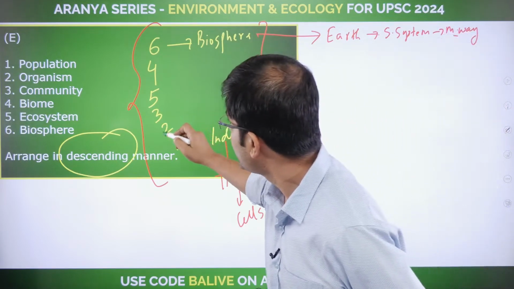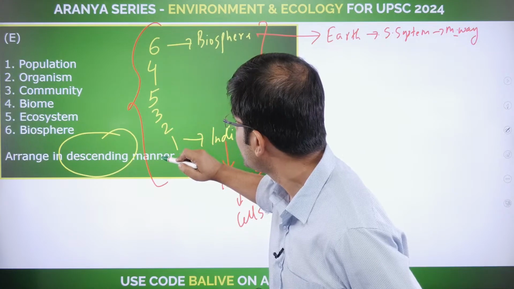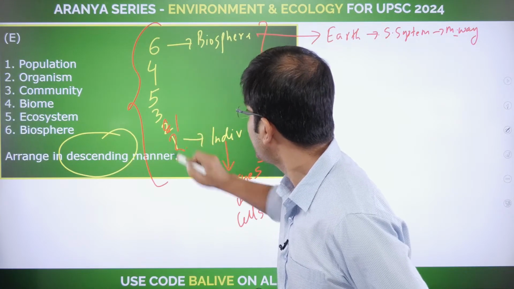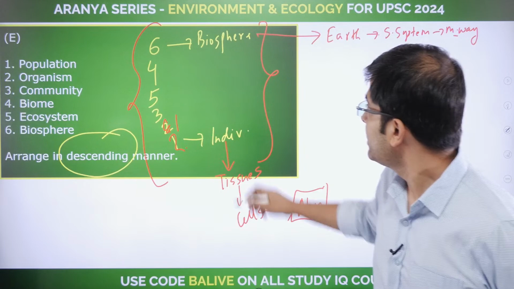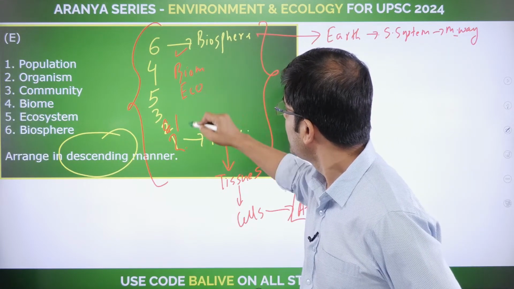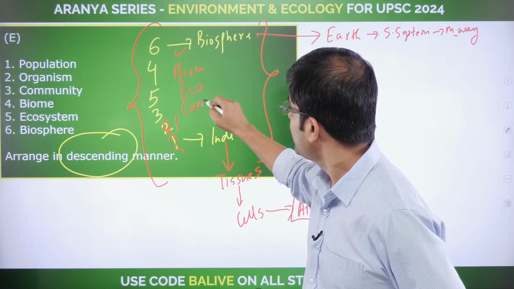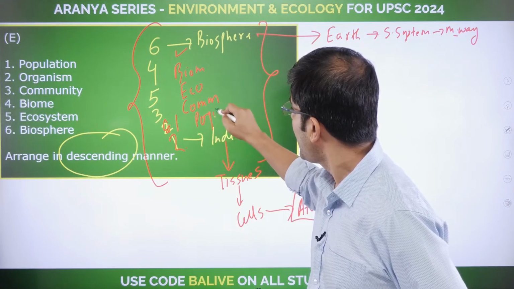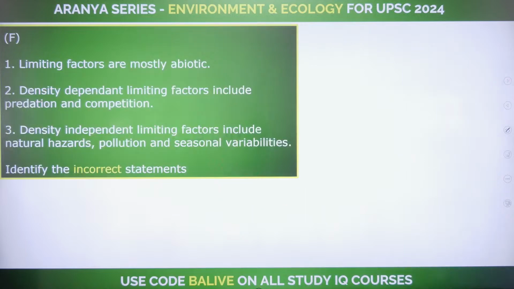Sorry, did I make a mistake here? This will be 1 and 2, yeah. All right. Biosphere, biome, ecosystem. Okay. Then community, population, and organism. That's the correct order here.